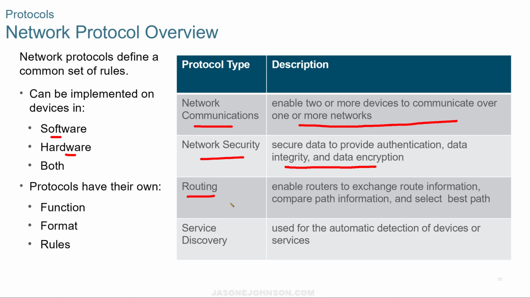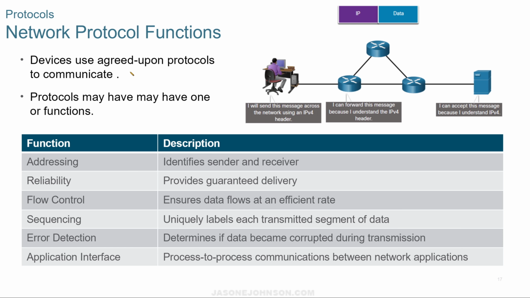We have routing, and routing enables routers to exchange route information, path information, and it selects the best path for that information to travel. And then we have service discovery. That's used for the automatic detection of devices or services as they come online or as they go offline. Devices use agreed upon protocols to communicate. Protocols may have one or more functions.